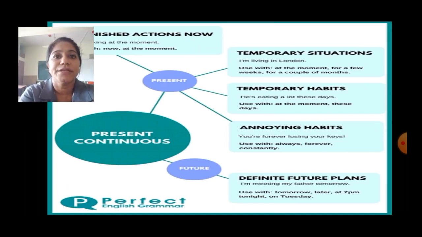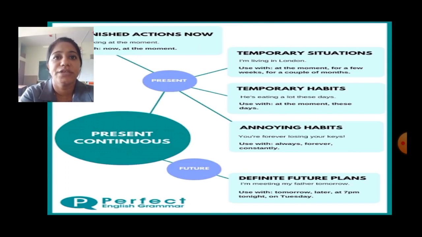Next, present continuous tense is used in temporary situation. For example, I am living in London. Here, the words like at the moment, for a few weeks, for a couple of months state that it is temporary situation. So we will use present continuous tense.